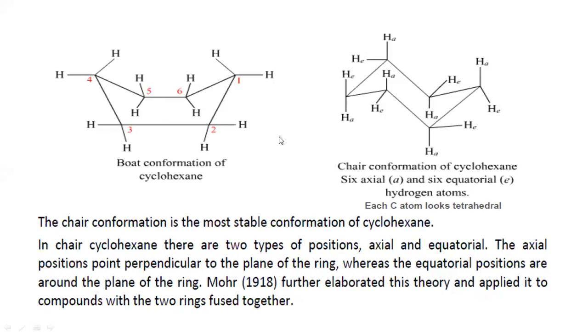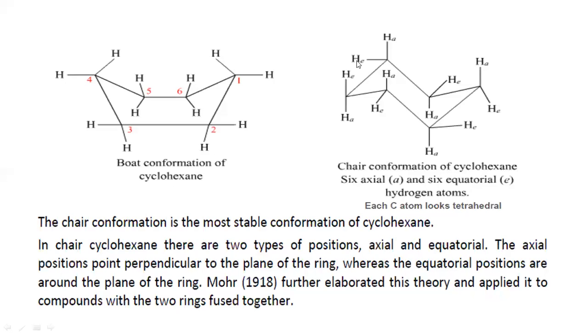So these two types of structures will be achieved by the higher rings. What are those two types? Boat conformation and chair conformation. As it looks like a boat, this conformation is known as the boat conformation of cyclohexane, a higher ring above the cyclopentane molecule. And the chair conformation of cyclohexane has 6 axial and 6 equatorial hydrogens. What is the meaning of the word axial?